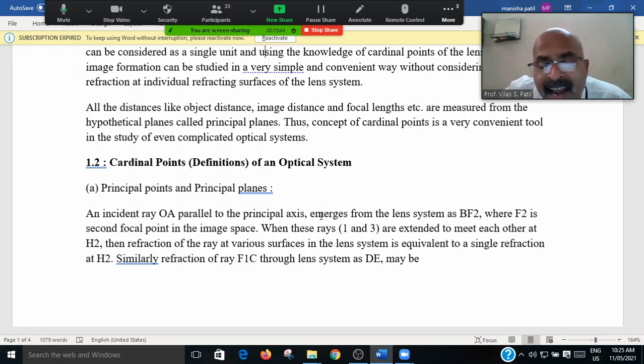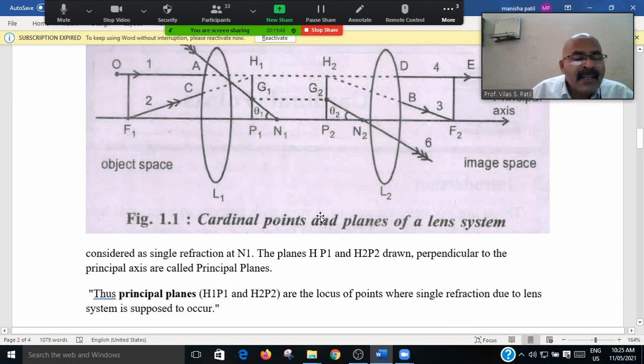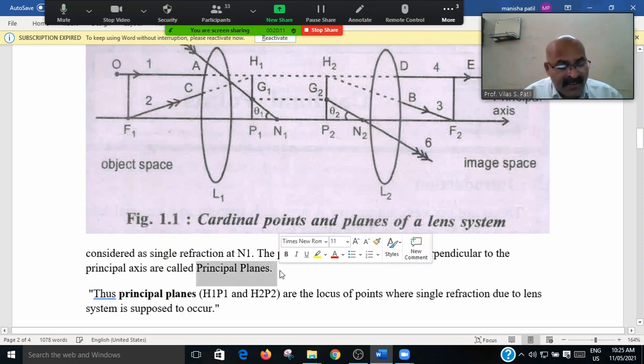through the lens as DE may be considered as the refraction at N1, and the plane H1P1, sorry, the plane H1P1, friends, plane H1P1, H2P2 drawn perpendicular to the principal axis are known as principal